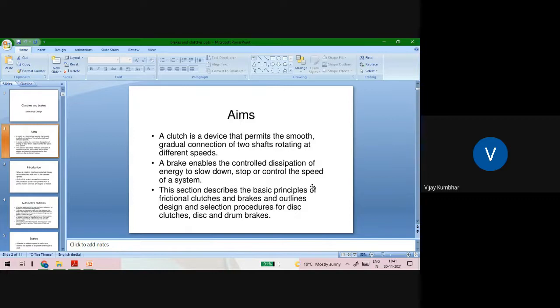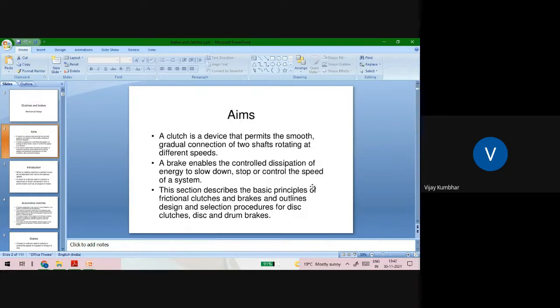Again, there is one question: what exact difference between clutch and brakes? Because both these units, clutch units as well as brake units, always operate on the principle of friction. In case of this clutch, as we know, the clutch is always in engaged position. So when clutch operates, there will be the disengagement of two shafts. Okay.